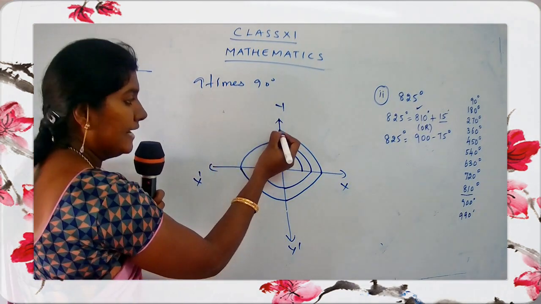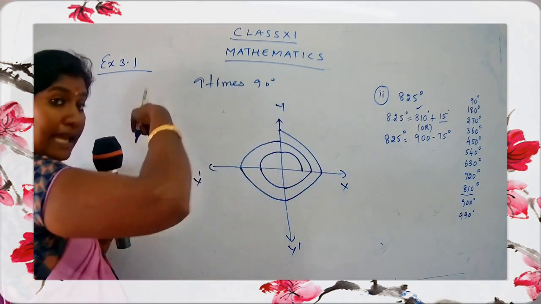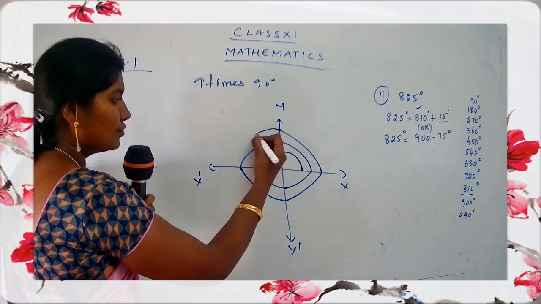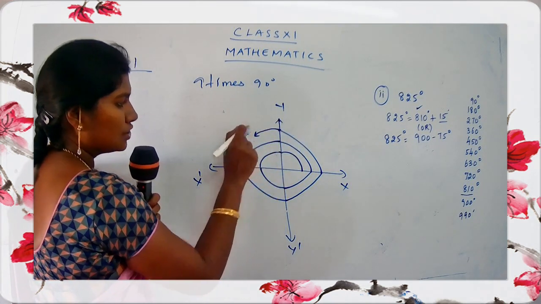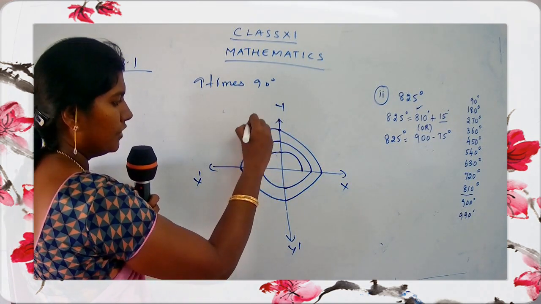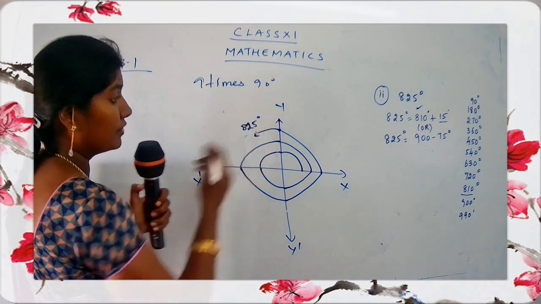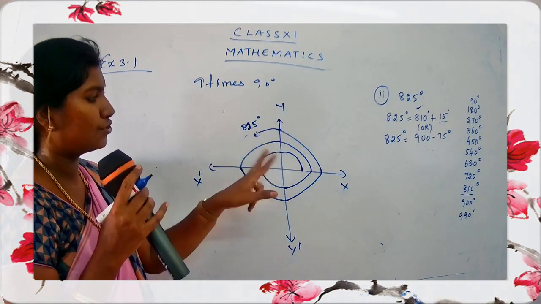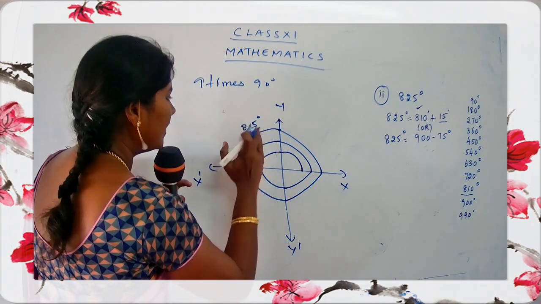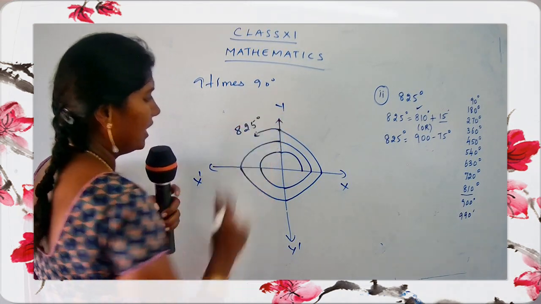This is 810 over here. I need plus 15, so I have to move again in the anti-clockwise direction. So I come over here. So this is 810 and this is your angle... sorry, it's 825. This is 15 and here it's 810. Yes, children? So when you add these two, you get 825. Okay, I'll mention here 825.